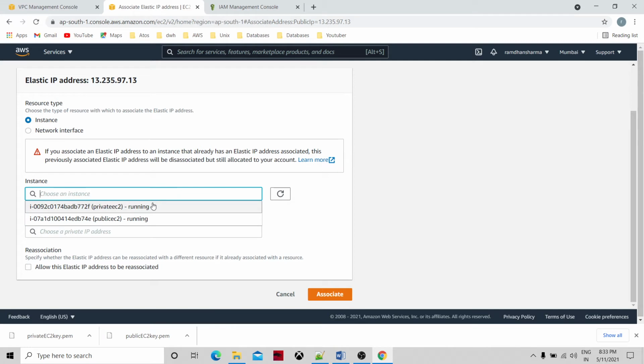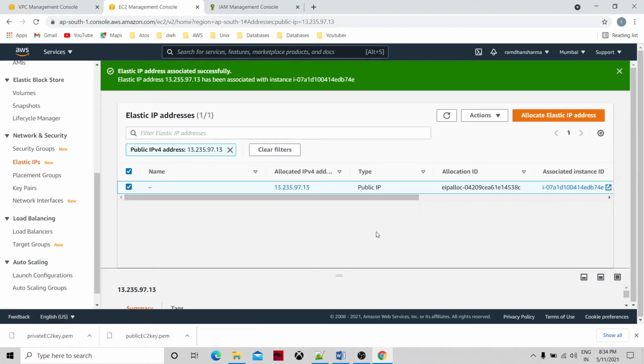Which one? The running public one. Allow this IP address to be reassociated, so whenever it is needed, if it is free, then it can be reassociated. Okay, now let's refresh it.